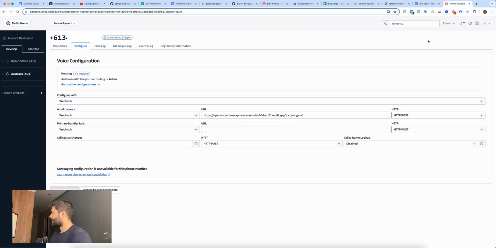Then you're going to save this configuration. And now that it's saved, let's actually give this a call to make sure that it works. So I'm going to call again. You have called Bart. Awesome. And now we're using the live deployment version of our AI agent that's going to take inbound phone calls and going to book people in.